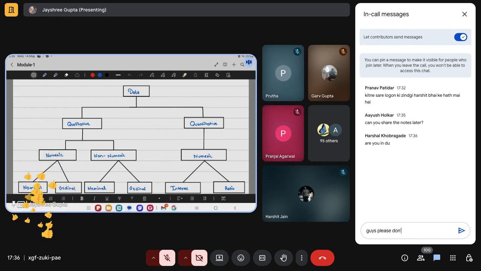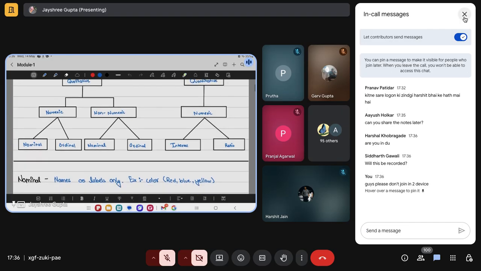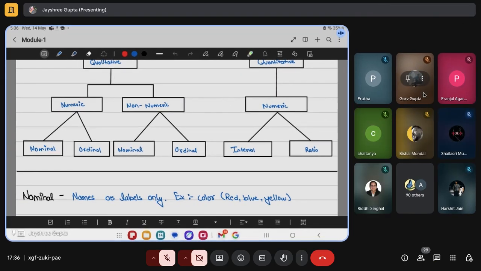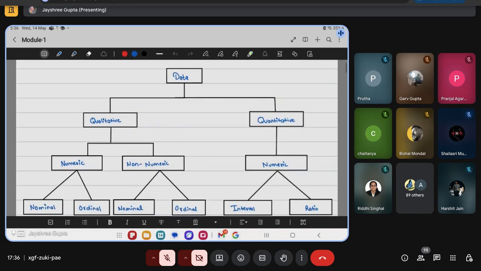So starting from the very basics, stats is all about data. Data is classified into two categories: one is qualitative and the second is quantitative. Qualitative data can be numeric or non-numeric, and quantitative is numeric only. They are further divided into nominal and ordinal, both for the qualitative data, and the quantitative data is divided into interval and ratio. This is not so important.